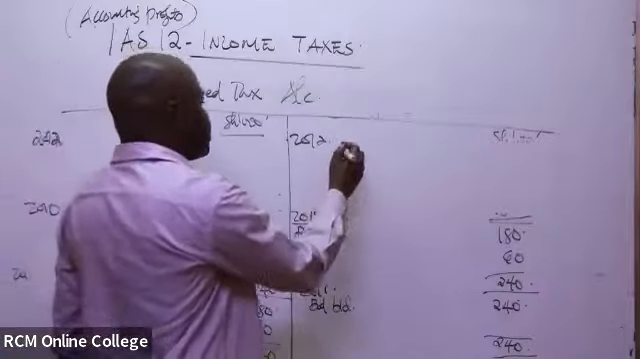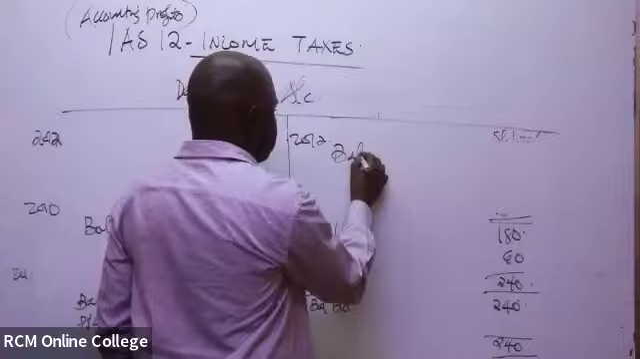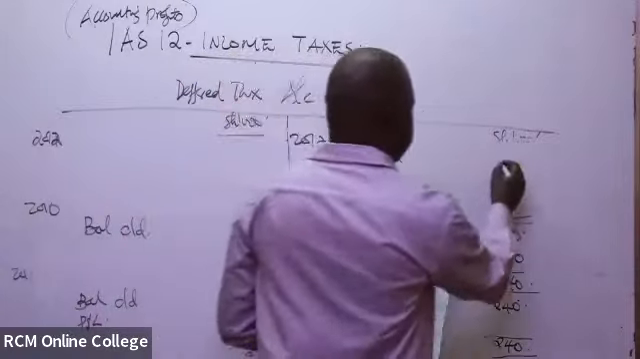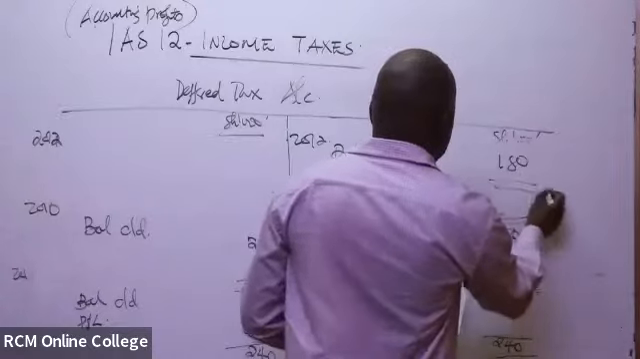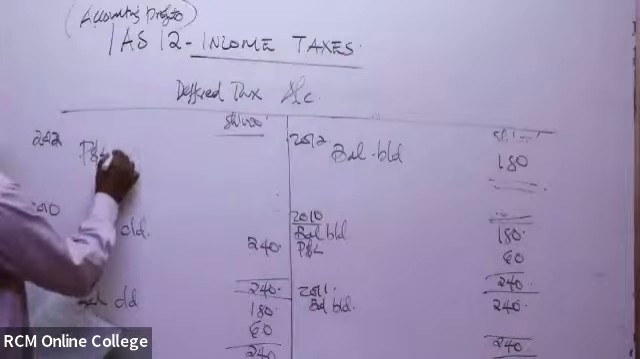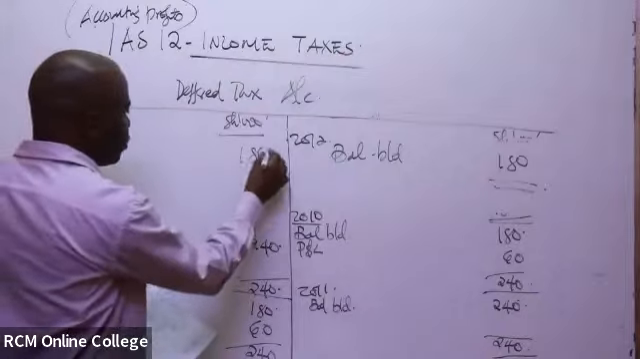So in this case, it simply means that the balance brought down here is actually 180. So it means that for this one, by the end of the year, what went to the P&L account was actually 180. Then we close.